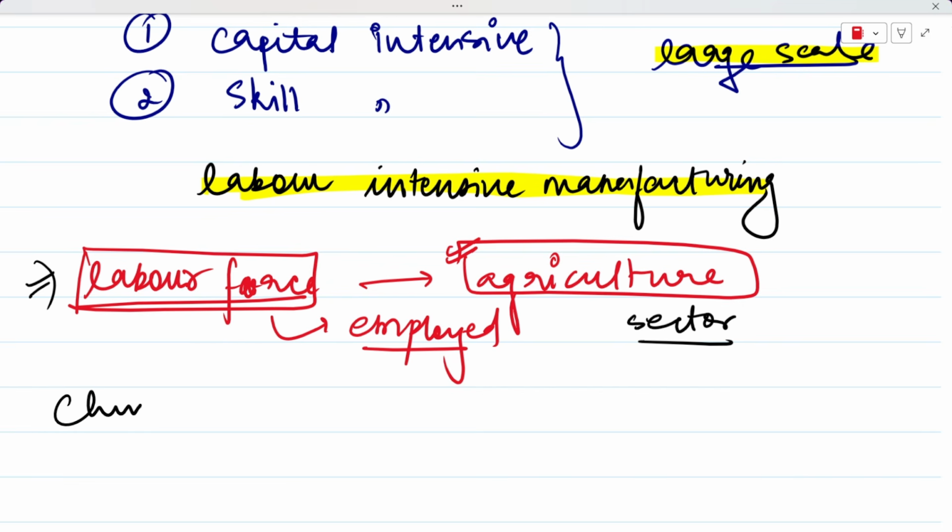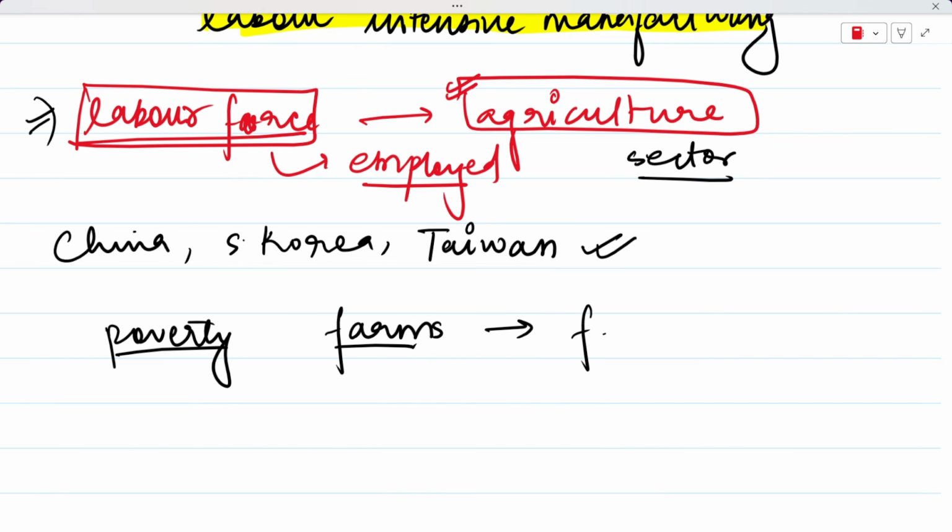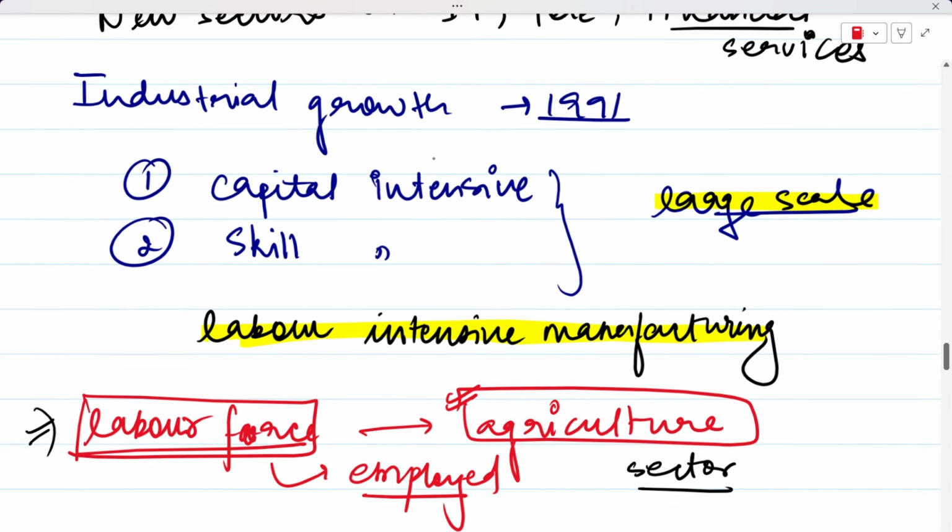So if we talk about countries like China or South Korea or Taiwan, these countries are also based in Southeast Asia, right? And these countries have pulled out a lot of their people who were earlier in poverty. Earlier their people were also working in farms, but they shifted these workers from farms to factories. But India basically failed to do so, because our growth after 1991 was just focused on